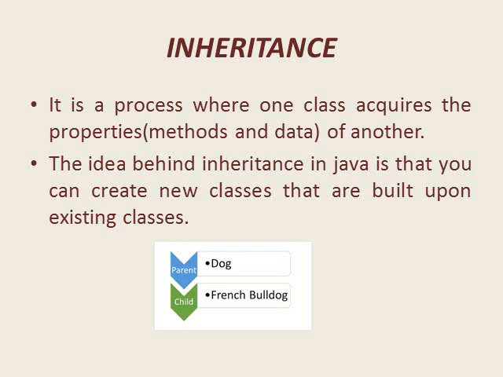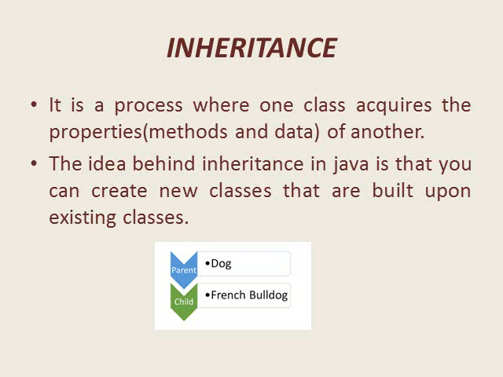Next principle is inheritance. It is a process where one class acquires the properties, methods and data, or functions and variables of another class. The idea behind inheritance in Java is that you can create new classes that are built upon existing classes.